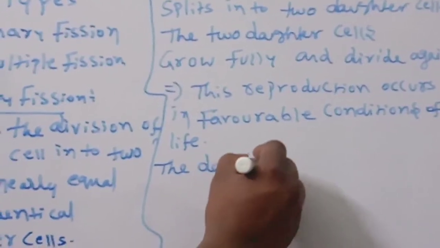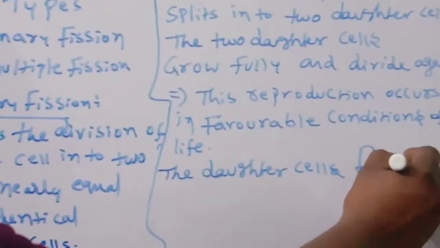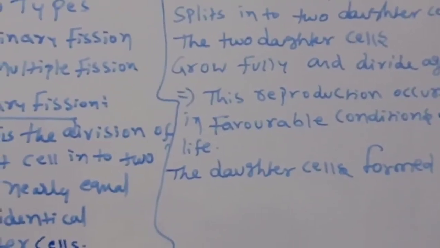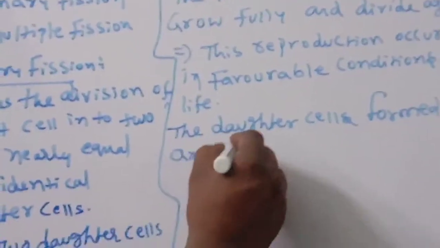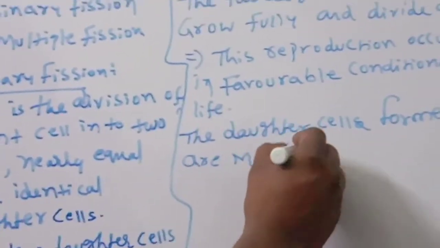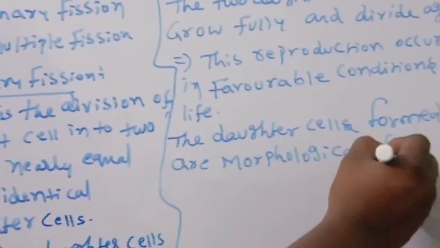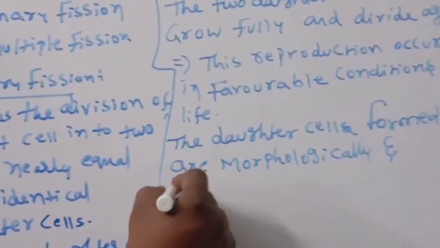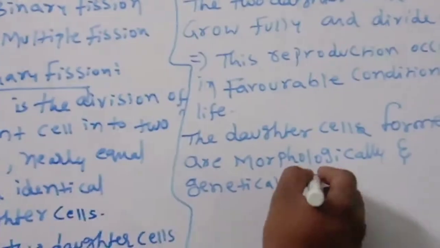Next, the daughter cells formed are morphologically and genetically identical.